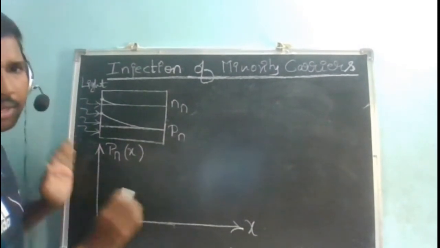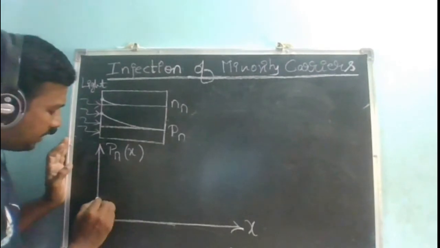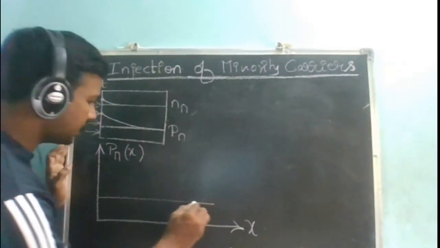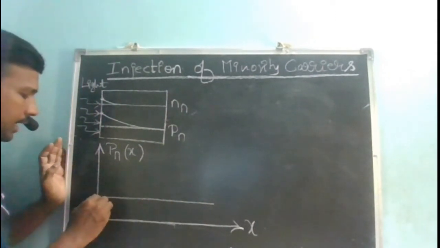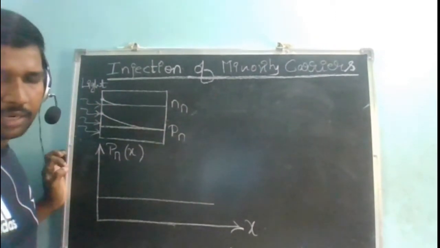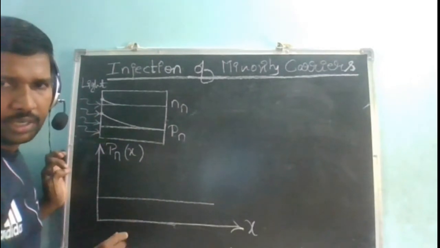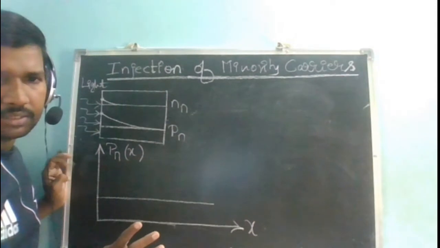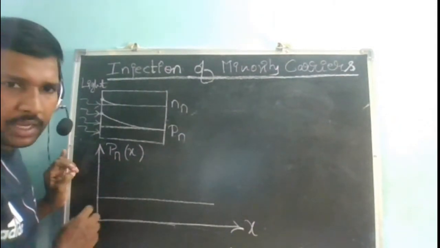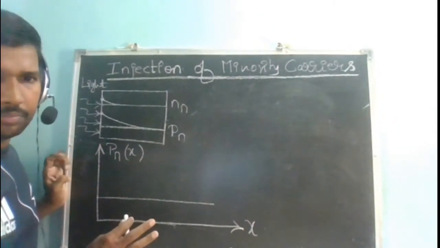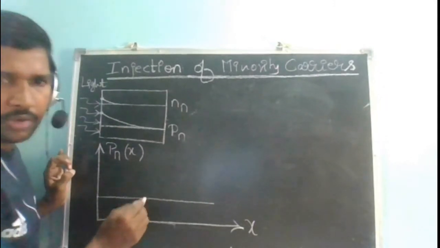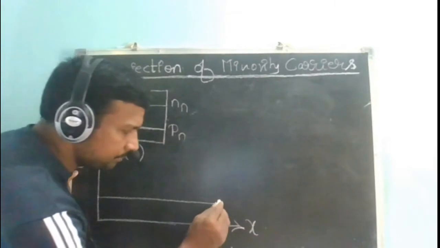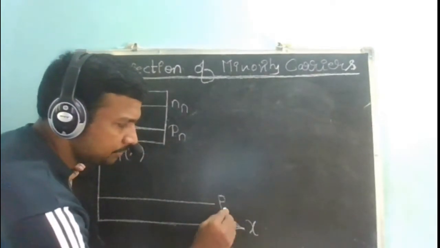Suppose I have not applied any light at all. How many holes are there in your n-type semiconductor? You have not applied any light. That means we are in thermal equilibrium. I hope you remember that thermal equilibrium means applying no external excitation. When I apply light, you are disturbing your equilibrium. So before applying light, how many holes are there in your n-type semiconductor?